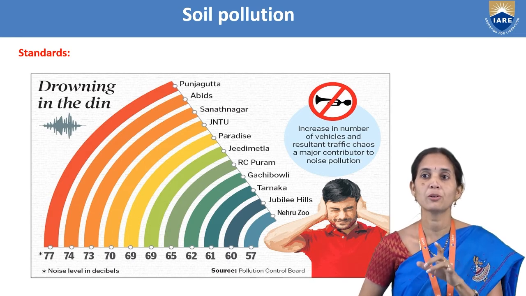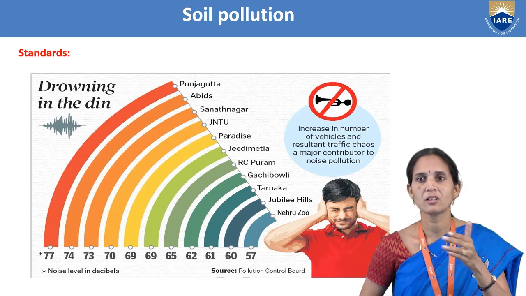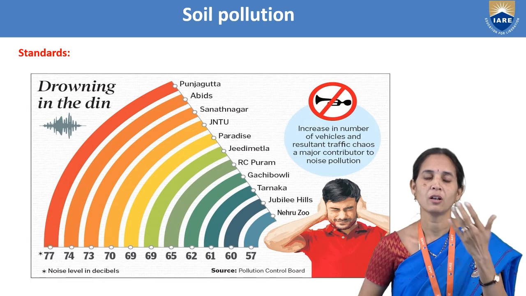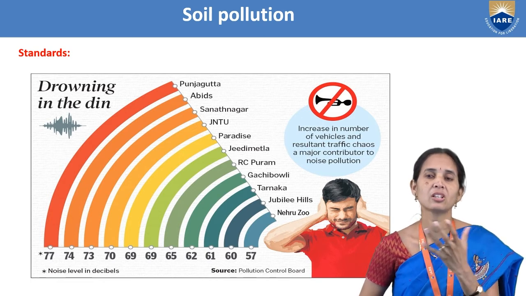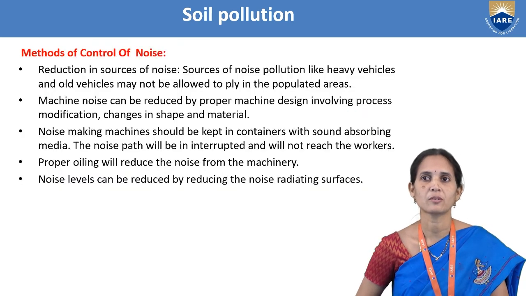Nehru Zoo Park is 57 decibels. Taking different areas, we can see where we get more sound in the city, and how people are affected by this noise pollution.